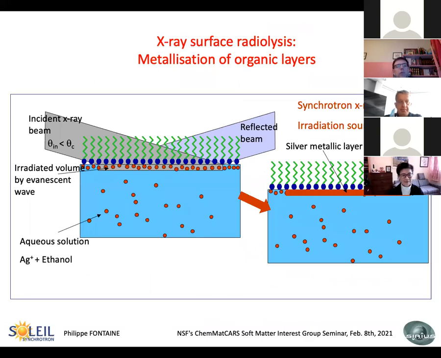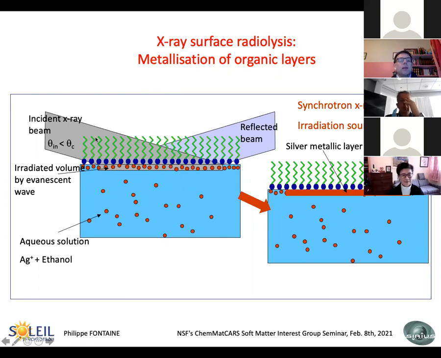Since we are people from surface science and from the Langmuir monolayer community, of course, we try to use these techniques on our system. So this was the X-ray surface radiolysis technique that we introduced to try to make the metallization of organic layers. So we take the simplest system, which is a behenic acid monolayer deposited on a silver solution, plus ethanol. Remember that you need a quencher to avoid the oxidation of the formed atoms.